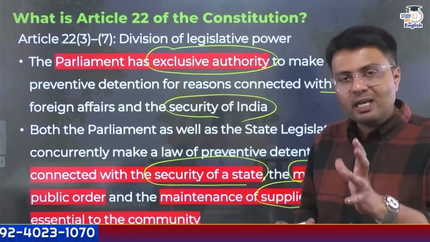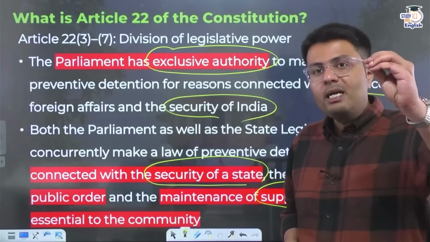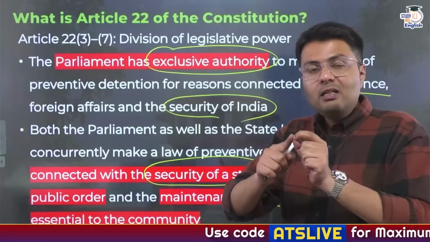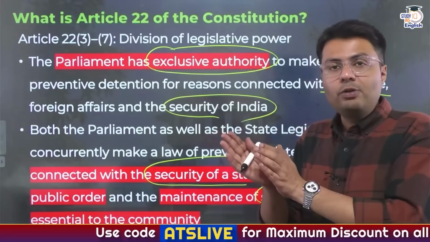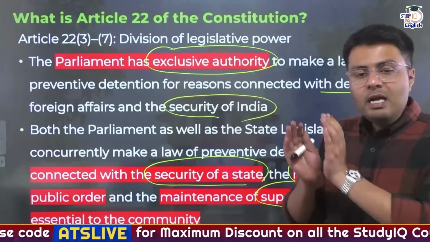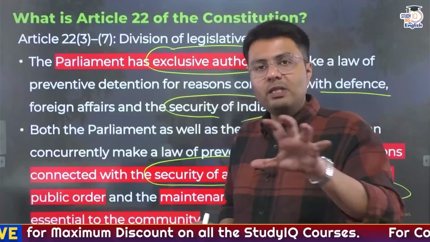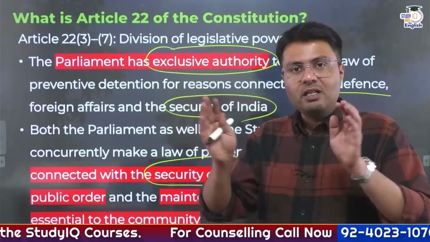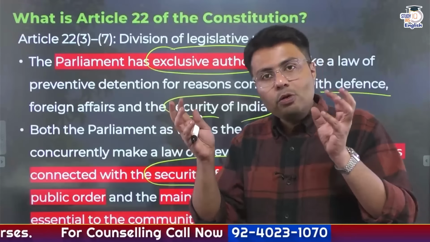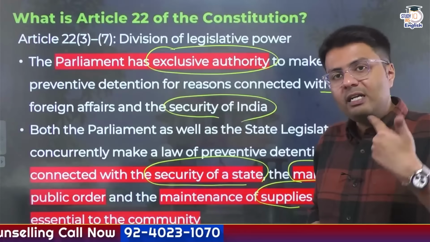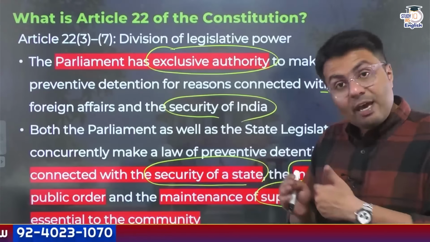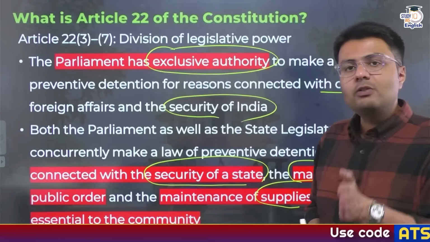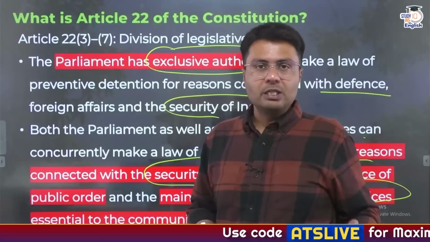Let me repeat it. Parliament has exclusive power to deal with matters of preventive detention when the cases concern security of the entire nation, defense of India, as well as foreign affairs with India and other countries. Whereas both Parliament and state legislature have concurrent authority to make laws on preventive detention for security of a state, or for maintenance of public order, or for maintenance of supply of essential goods and services, right?